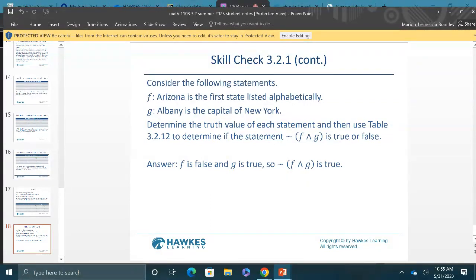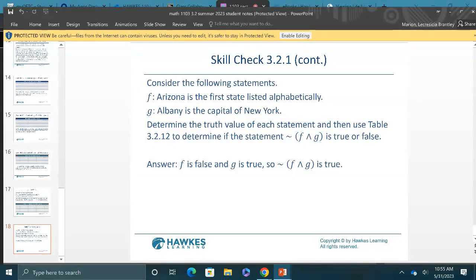But they're saying, all right, look at F. Is F true or false? Is Arizona the first state listed alphabetically? No, because there's Alabama, some more, or even Alaska. So that would be false, right? So this will be our false statement. And just FYI, you have more of the truth tables. We won't give you statements, but I think I need to show you this just in case. So that would be false.